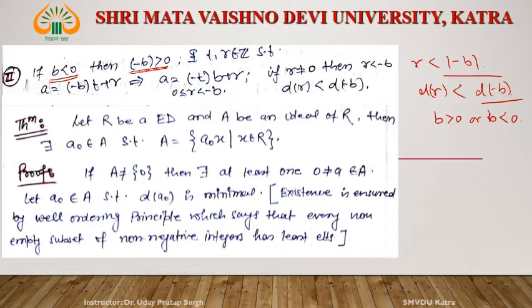The second result of the definition of Euclidean domain, this is true. Hence Z plus, with respect to the modulus function, is a Euclidean domain. This is a Euclidean domain.